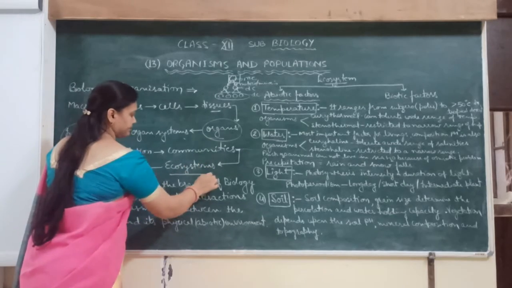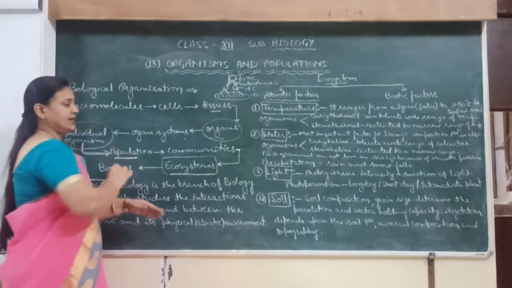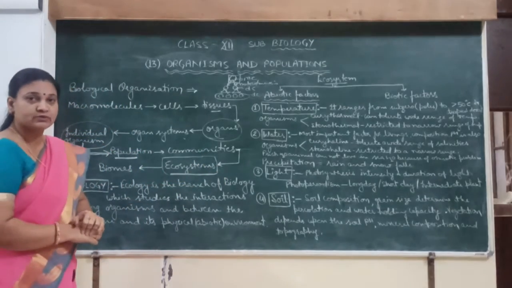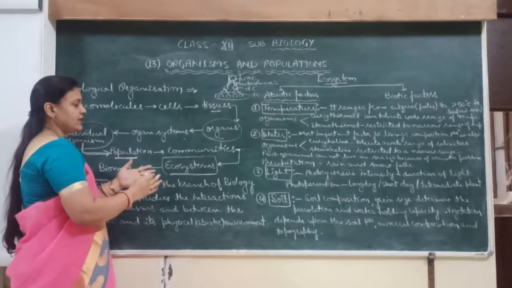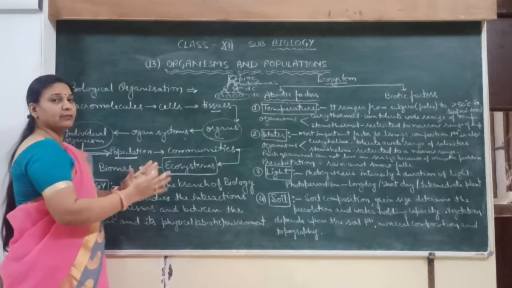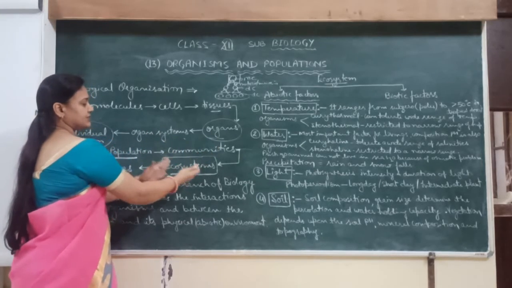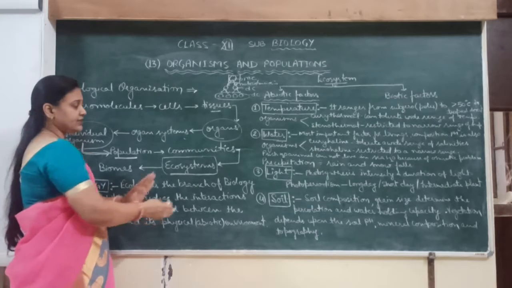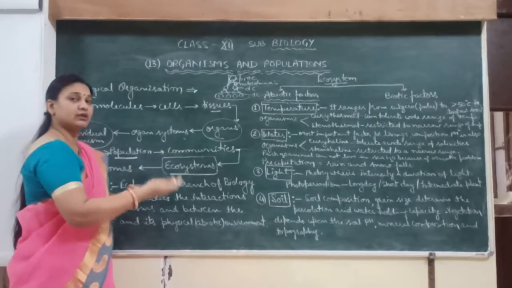the ecosystem. So ecosystem is a very big unit, like pond ecosystem, grassland ecosystem, desert ecosystem. These are the ecosystems which are made up of biotic and abiotic components, and mainly many communities are present in the ecosystem. And in an ecosystem, all the living things depend on non-living things also.